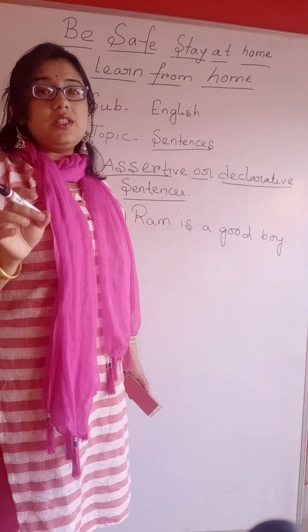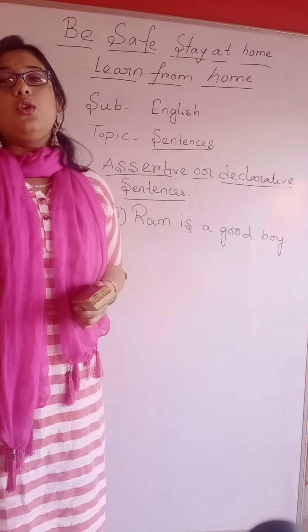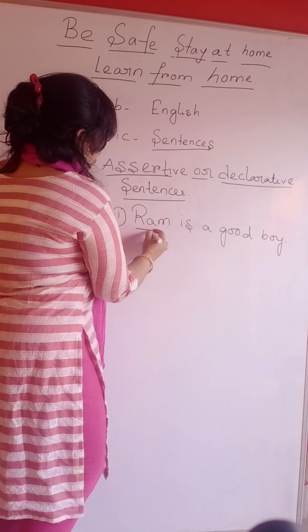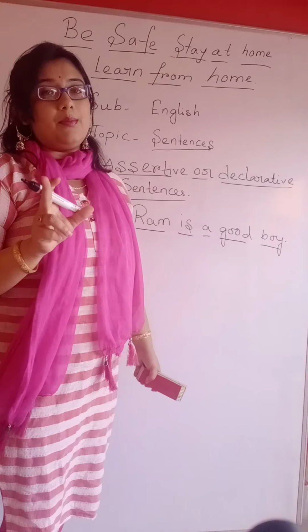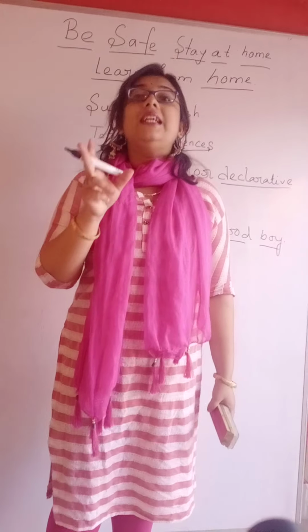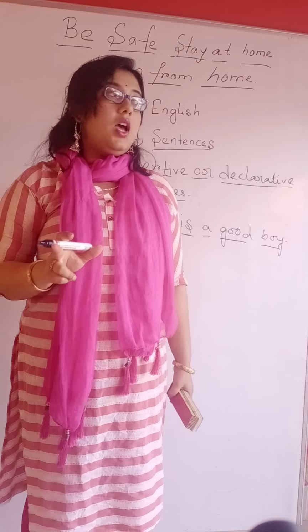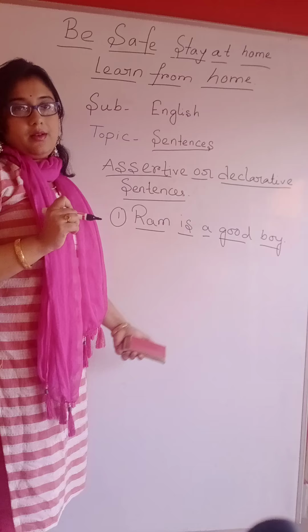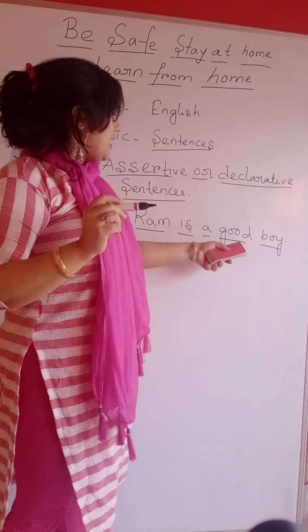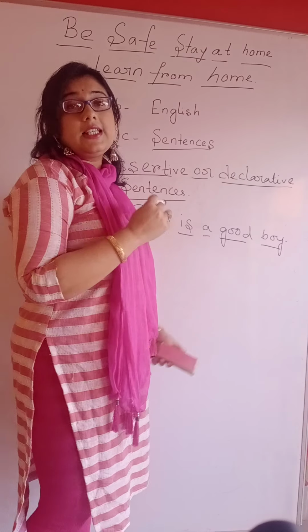For that I am using this sentence. Okay, so Ram is a good boy. So here what are we doing? We are giving a statement or a declaration about Ram, that Ram is a good boy. Here we are giving a positive statement, and from this sentence we can understand that there is a feeling of positivity in this sentence.